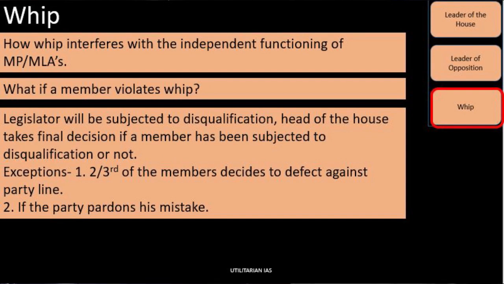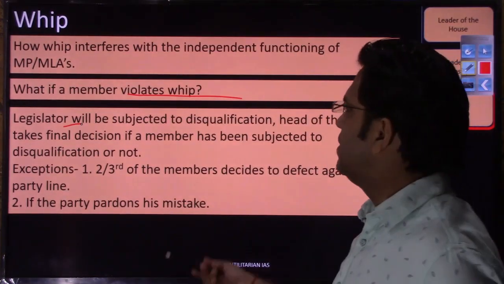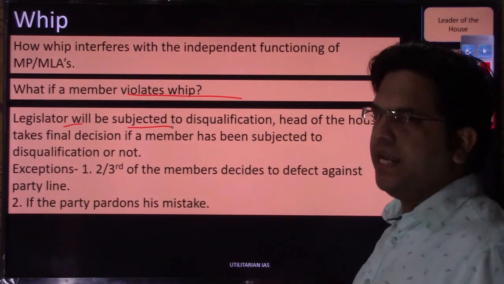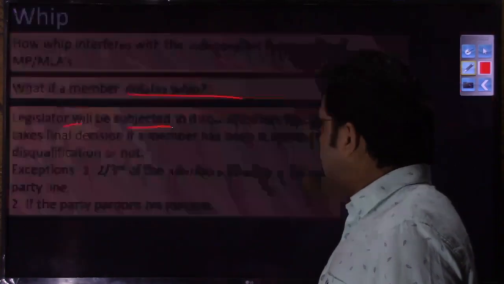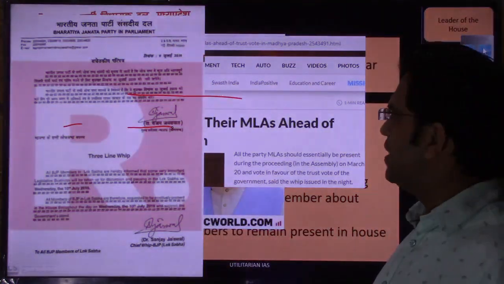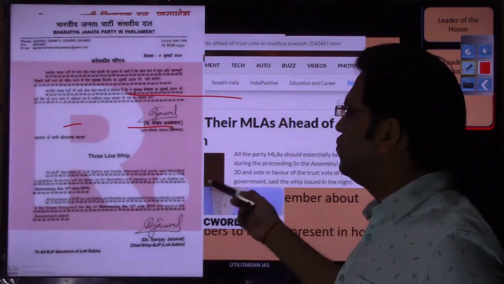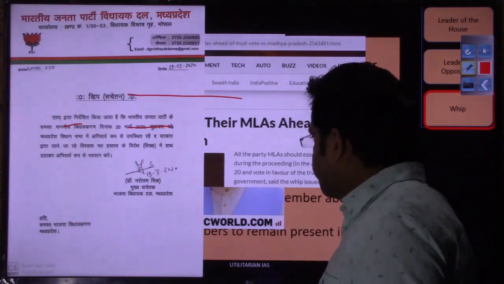Now let us see what happens if this whip is violated. A legislator, that is a member of parliament or member of Legislative Assembly at the assembly level, will be subjected to action. So if any member has violated this whip, here BJP had directed that you have to vote against the government.